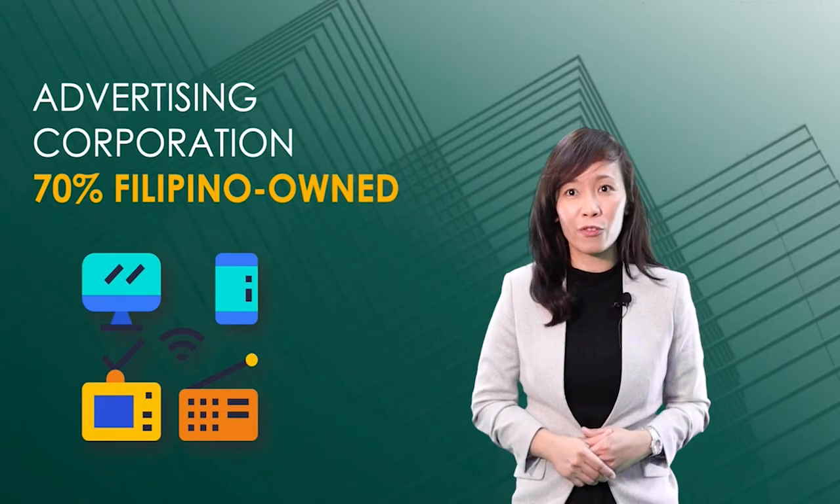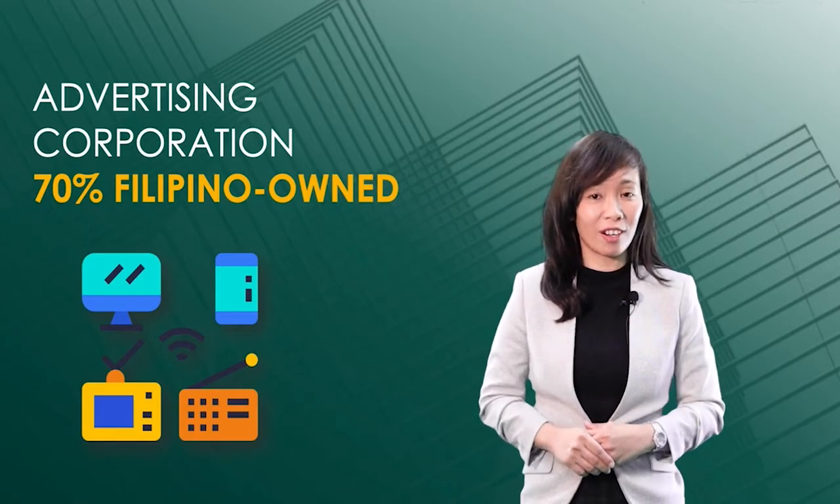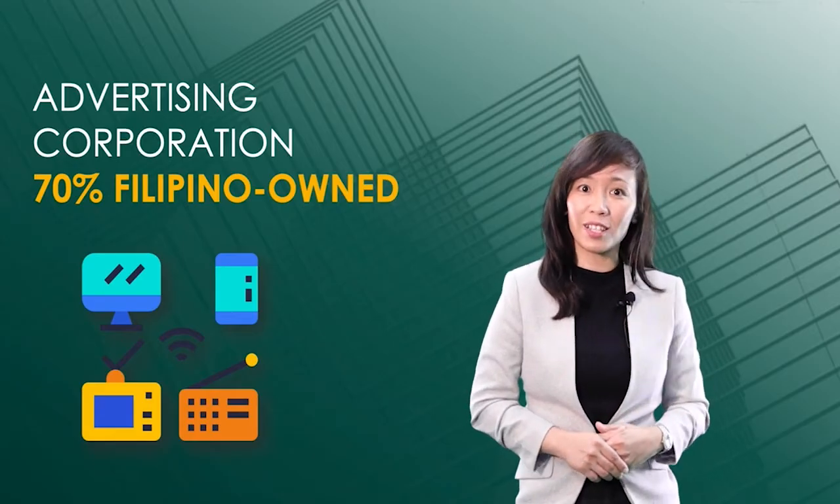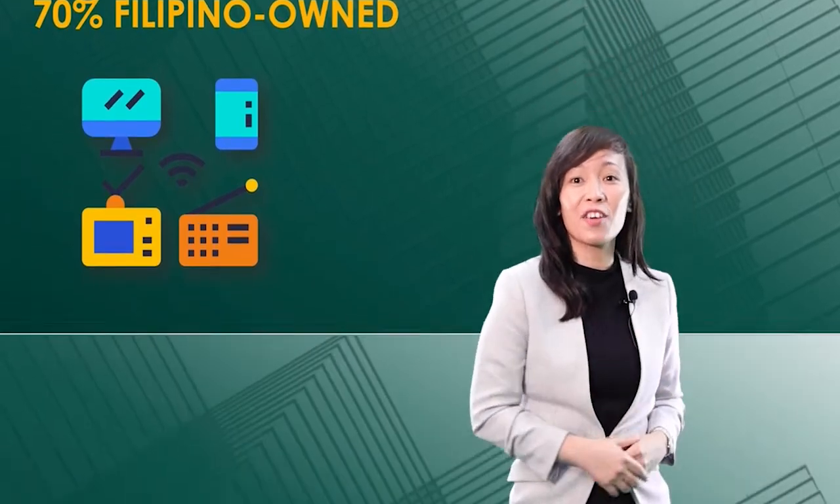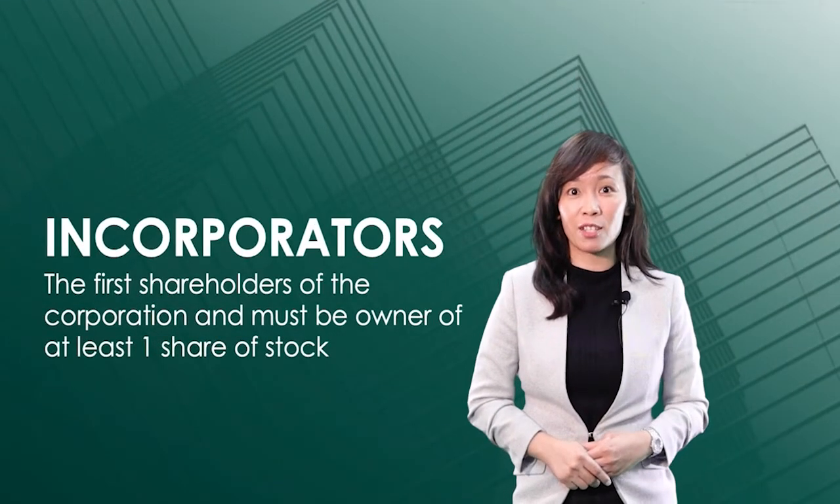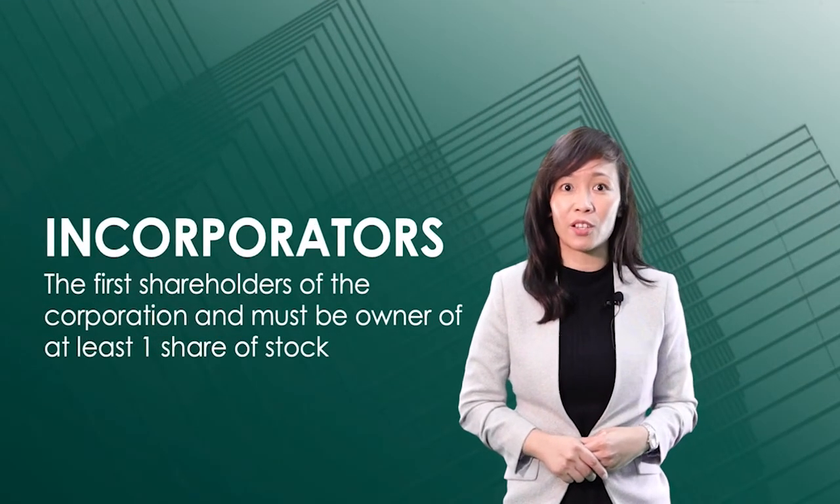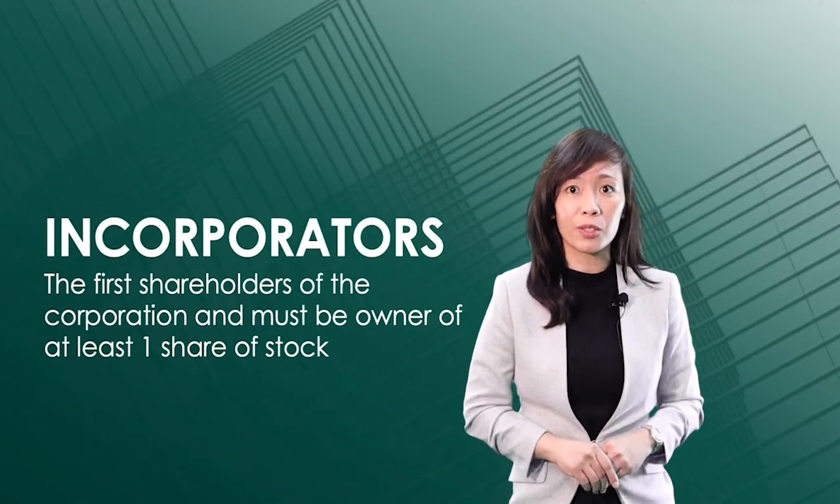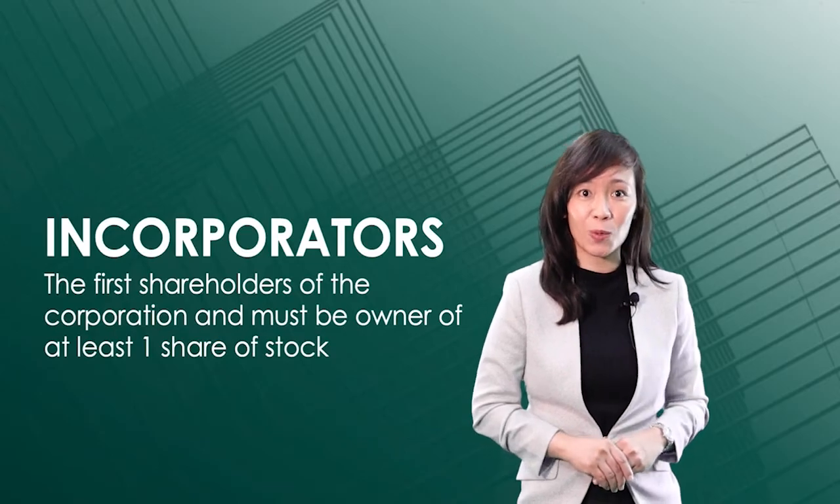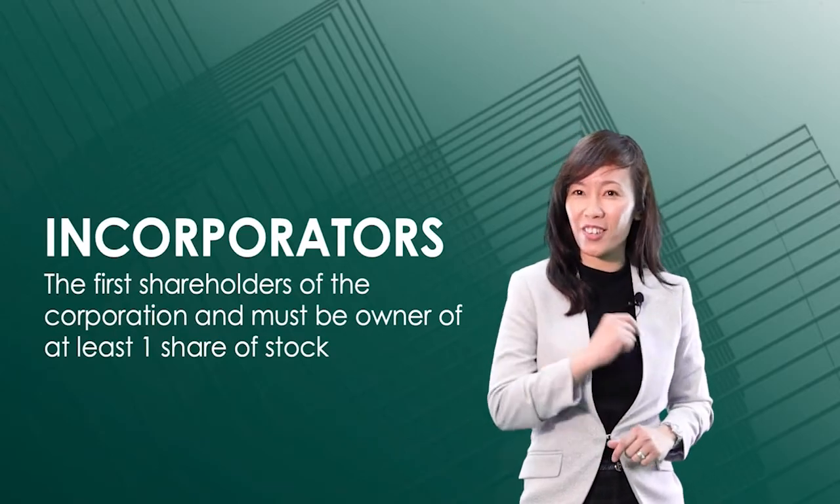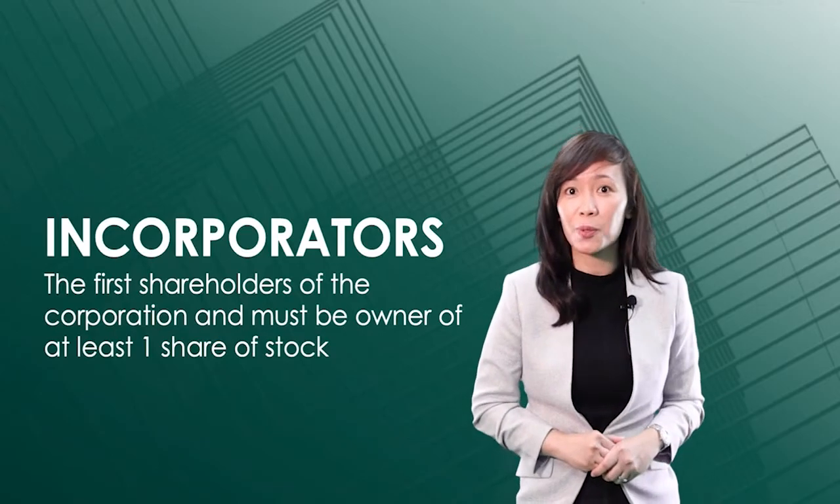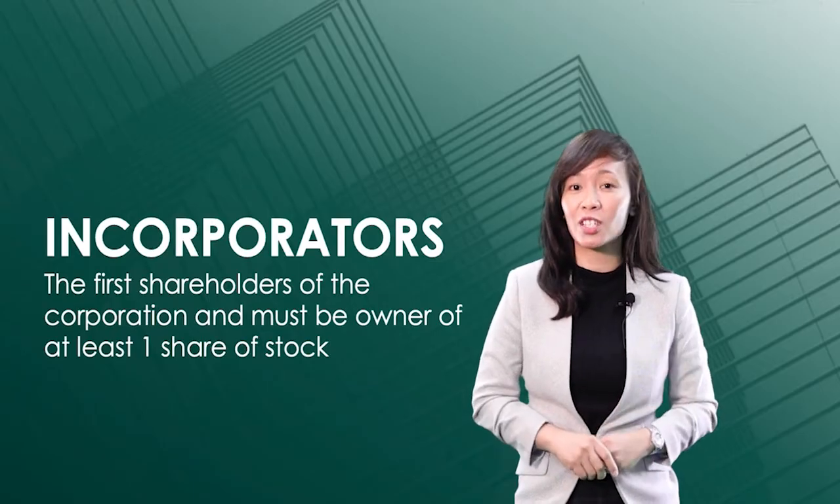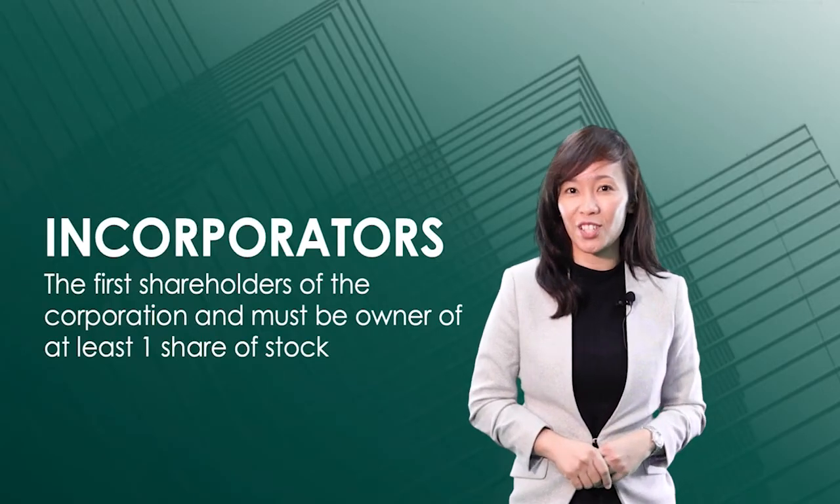Can you tell me who the first shareholders of the corporation are? We discussed it a while ago. That's right, they are the incorporators. Remember that the incorporators are the ones who form the corporation. Do you recall that an incorporator must be an owner of at least one share of stock? Very good. Therefore, incorporators are the first and original shareholders of the corporation.